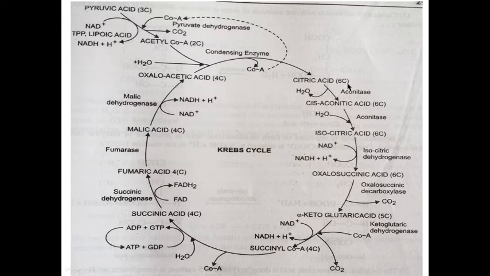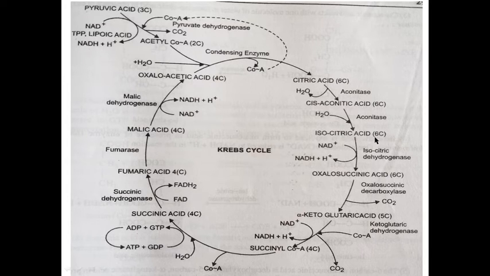That's why the cycle is known as the citric acid cycle. 1 molecule of coenzyme A is released during this process. Citric acid is converted into cis-aconitic acid by release of 1 molecule of water with the help of enzyme aconitase. Cis-aconitic acid is converted into isocitric acid by utilization of 1 molecule of water with the enzyme aconitase.